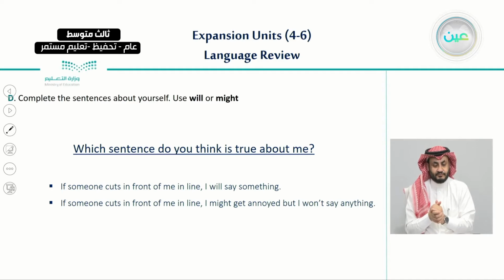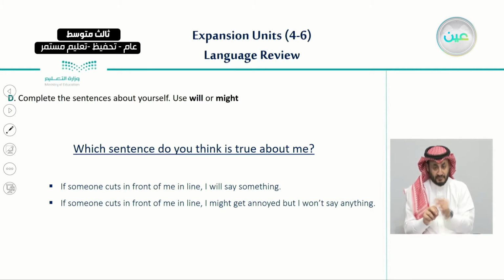Let me ask you: which sentence do you think is true about me? Number one: if someone cuts in front of me in line, I will say something.